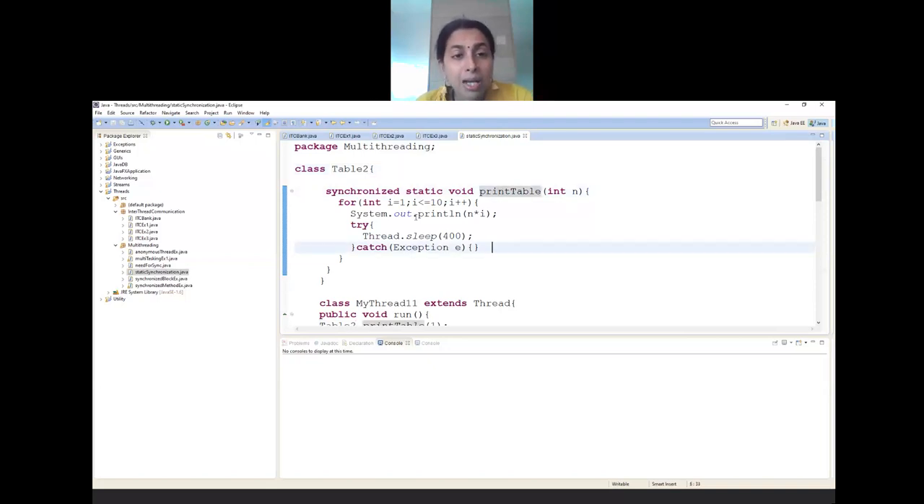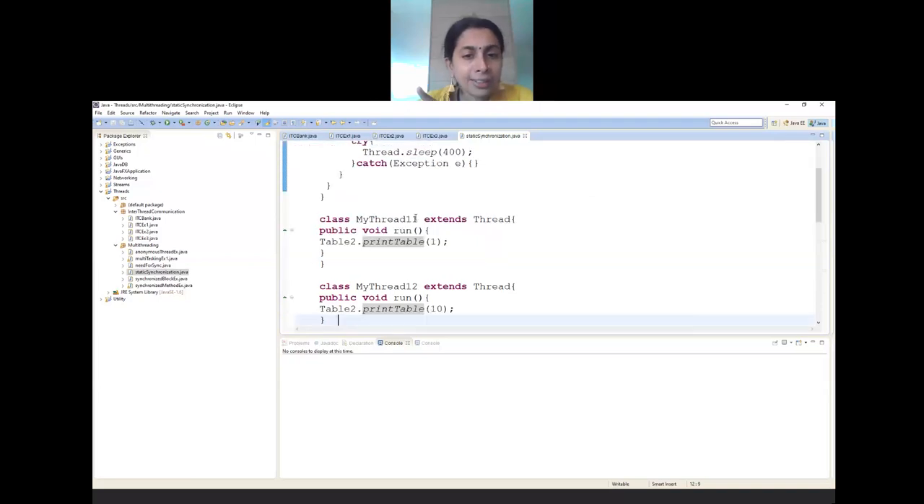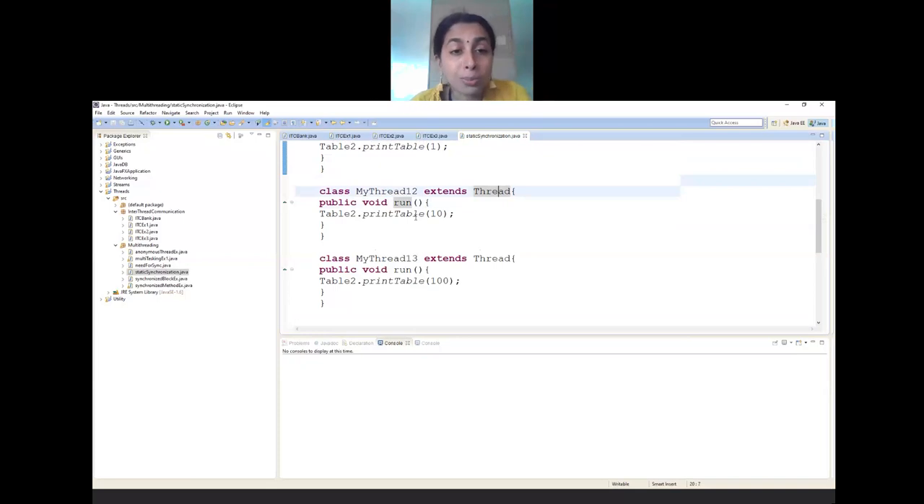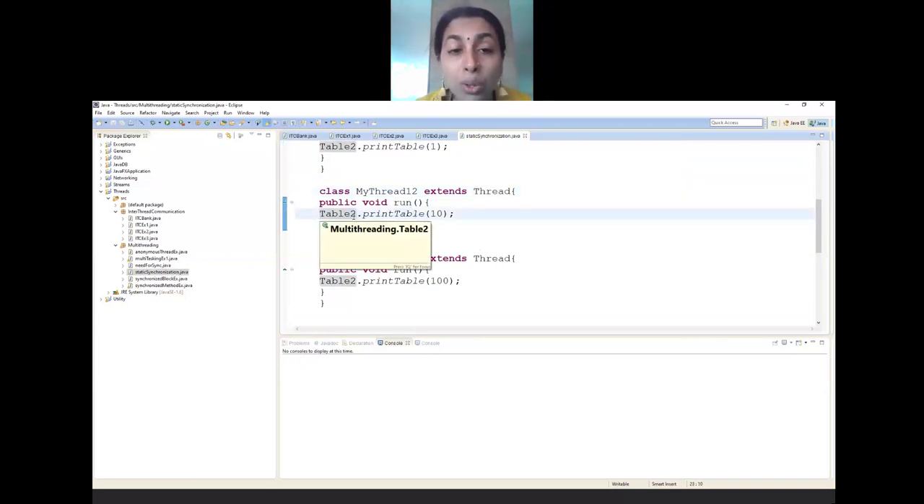I have created four thread classes: thread 11, thread 12, thread 13, thread 14, and each of the classes has a run method independently available. Each of these is calling print table on the object of table2. So what is the meaning of this table2's object? Have I created any table2's object? No. You can directly call like this: table2 dot print table.